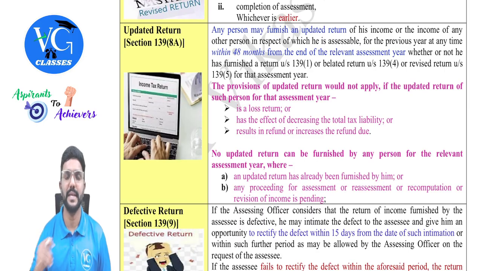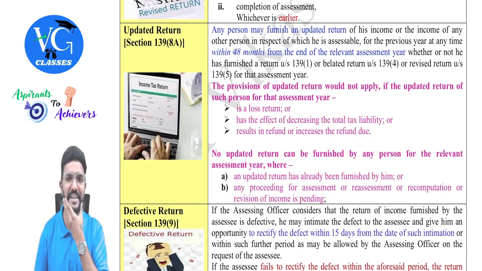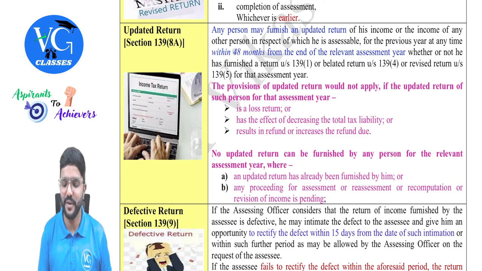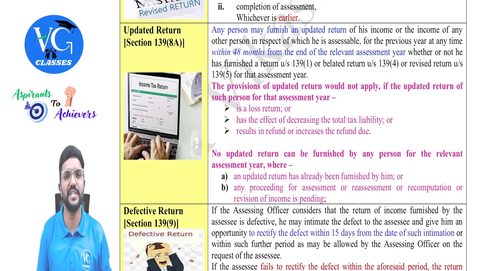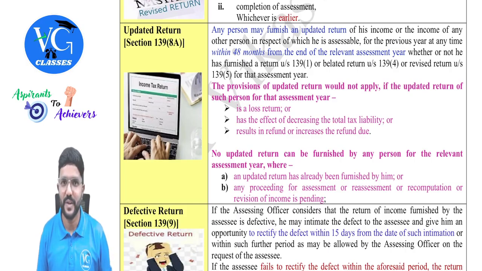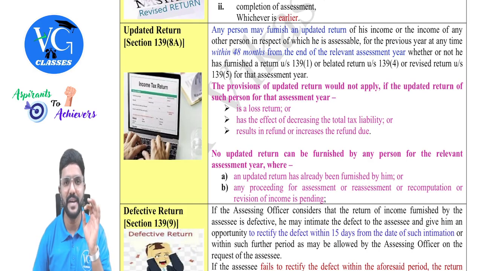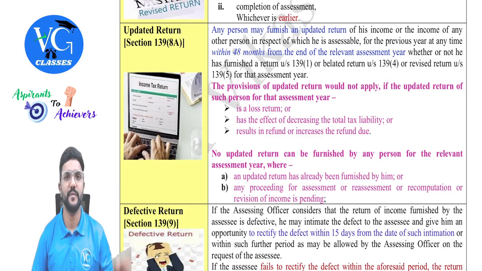Within 48 months from the end of the assessment year, an assessee can file an updated return. Hope you understood. See, updated return means you would have already filed something, and now you want to update or change it. That is called an updated return. But here they are also allowing you to file an updated return whether or not the assessee has filed the original return, whether within the due date or not. Got it? That means you can file an updated return even if you have not filed any return before for that respective year.